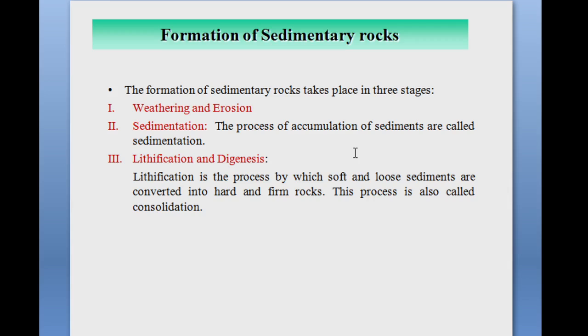These sediments are usually transported and deposited in the areas of accumulation by the action of water, and also by glaciers and wind action.